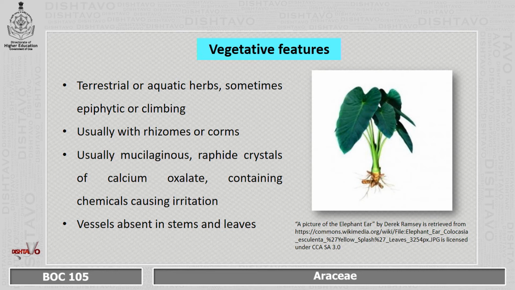So, you might have experienced that some people, once they have dishes prepared out of either Alocasia or Colocasia, start getting irritation in the throat. That is due to the presence of calcium oxalate crystals. They also show the absence of vessels in the stem and the leaves.